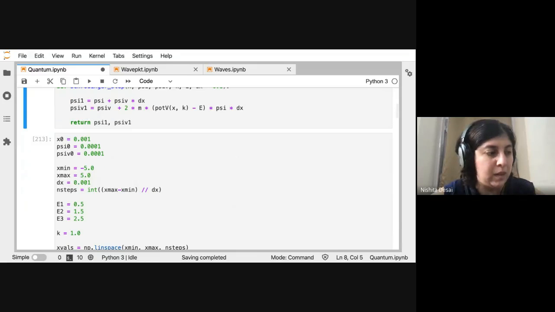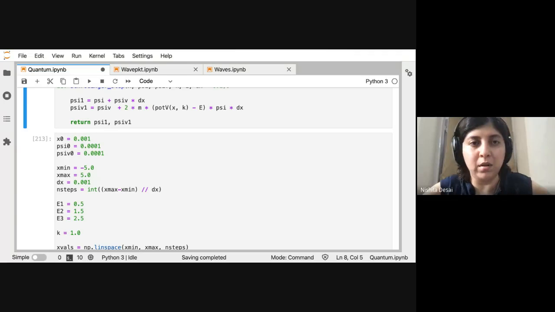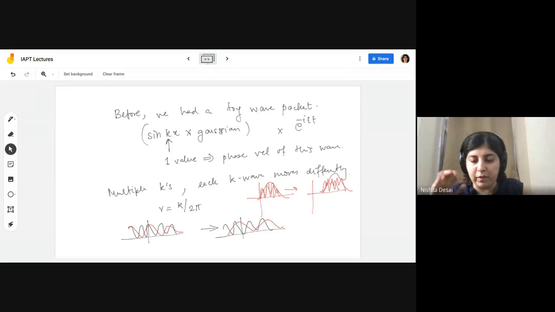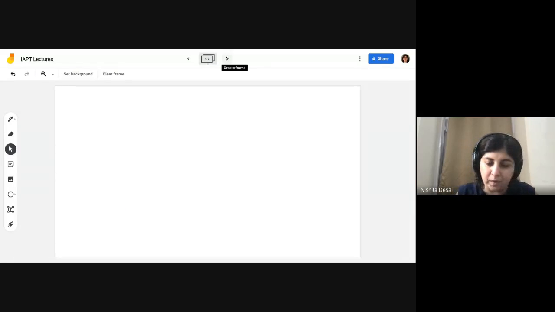I don't know if everybody remembers the Schrodinger equation, so maybe I can just write it down. Remember, your Schrodinger equation looks something like this. I'm just talking about one dimension here.